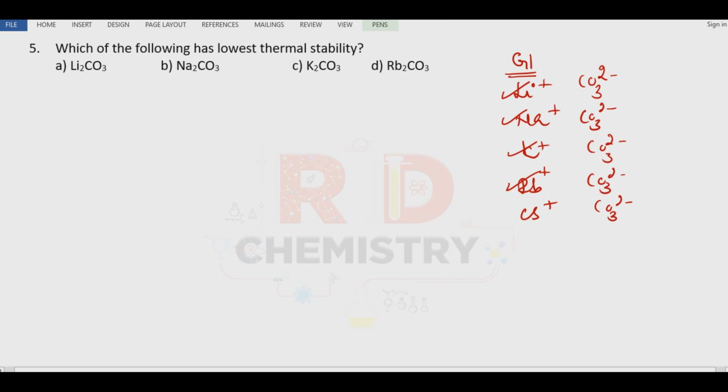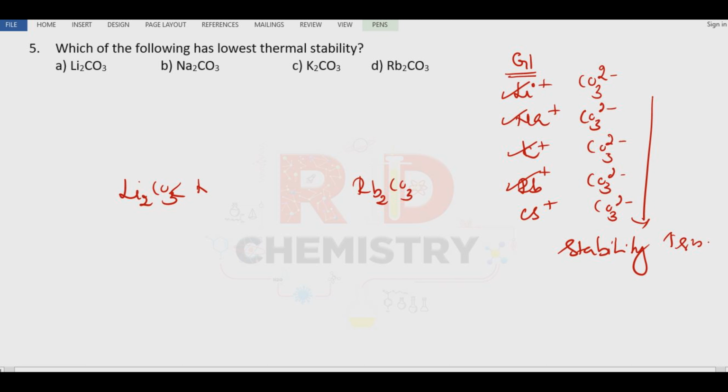Remember, down the group stability increases. Which means among the given compounds, rubidium carbonate is the most stable carbonate, and the weakest one is lithium carbonate.